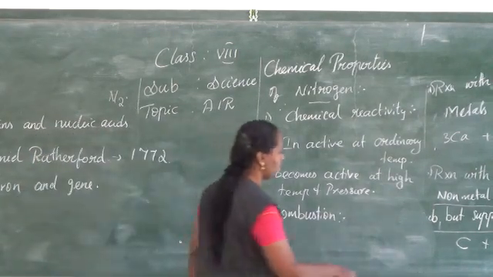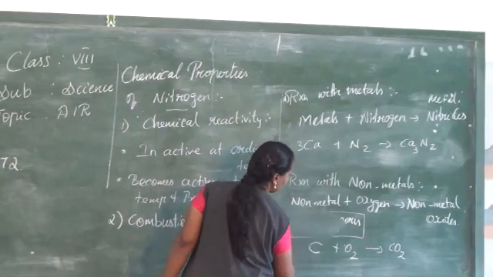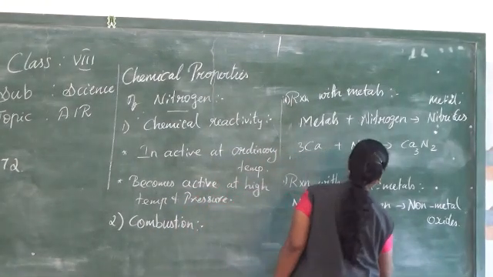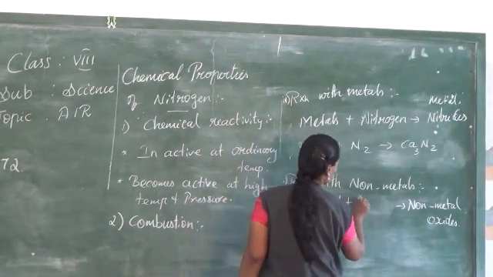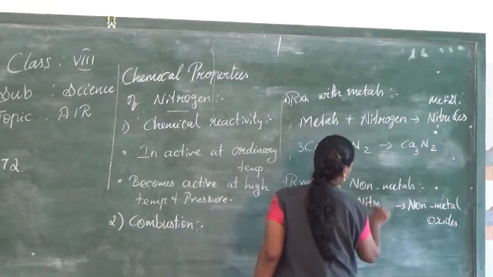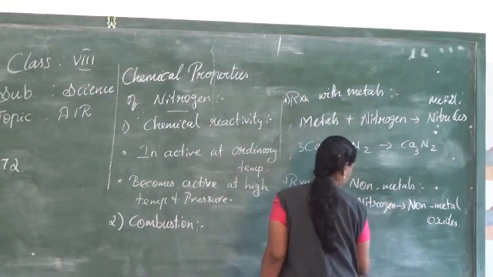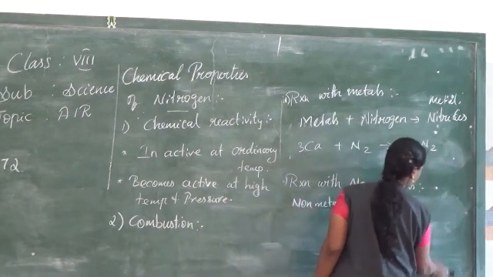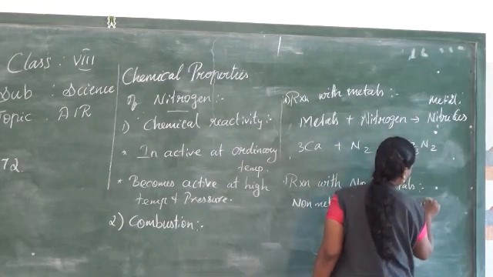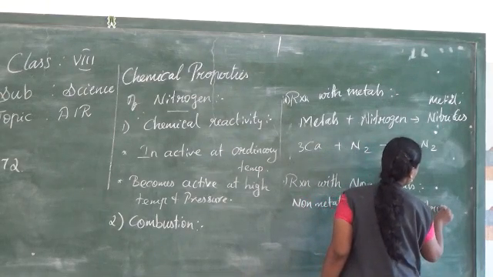So I can write here, it will be easy for you to take notes. Nitrogen gives nitrogen compounds.